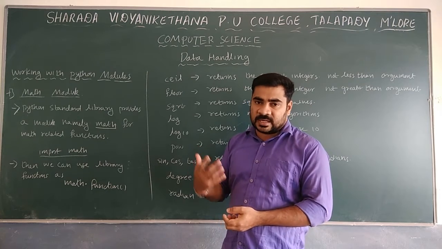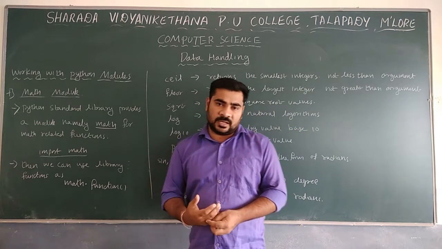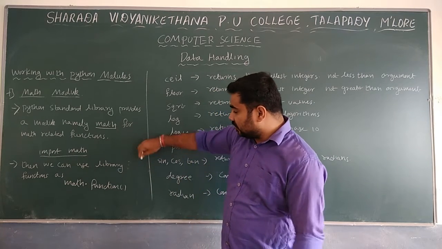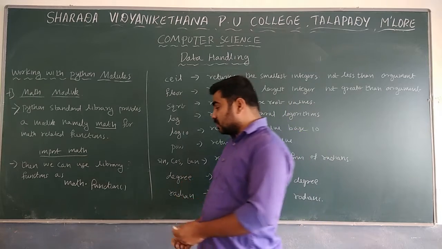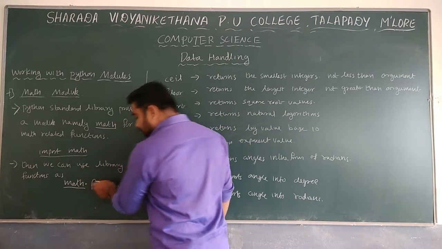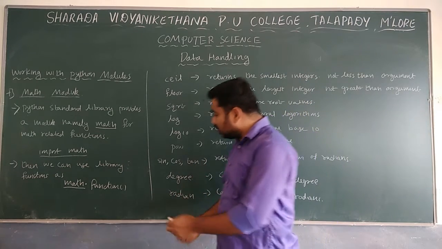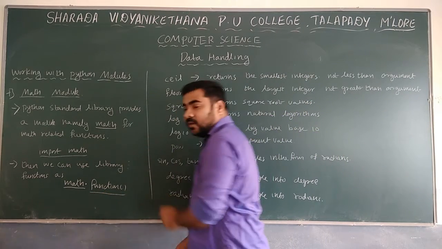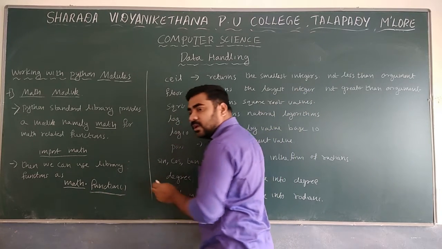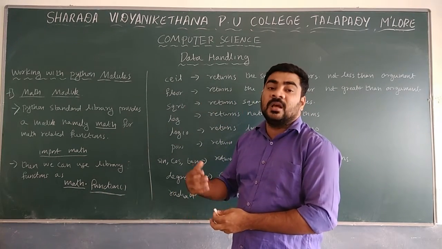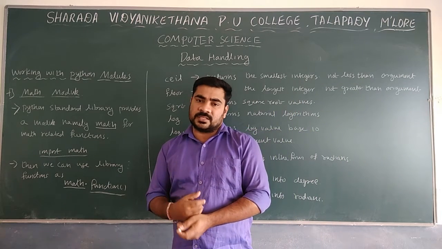There are some functions I will discuss here, and there are other functions also; we can go through the textbook. How do we use them? First you have to use math dot. Remember, we have to use math dot, since the math library is there. Then after that we use the function name. There are different function names available in the math module, and whichever function is required, we can use.